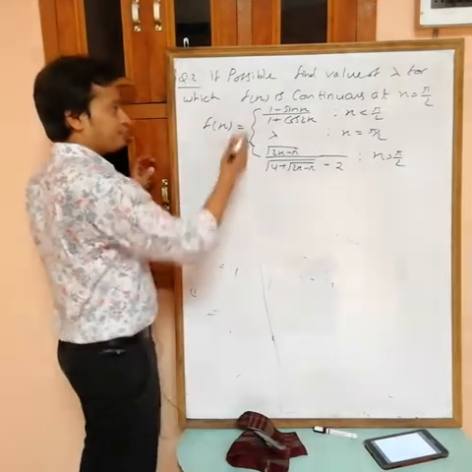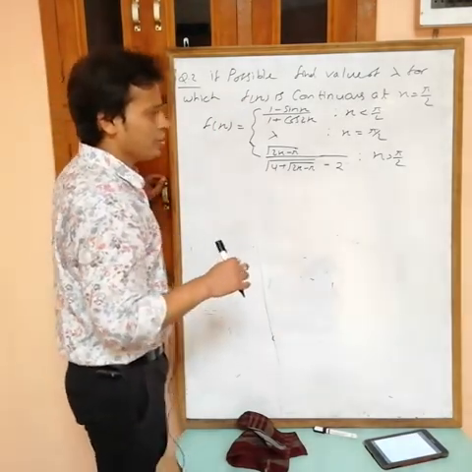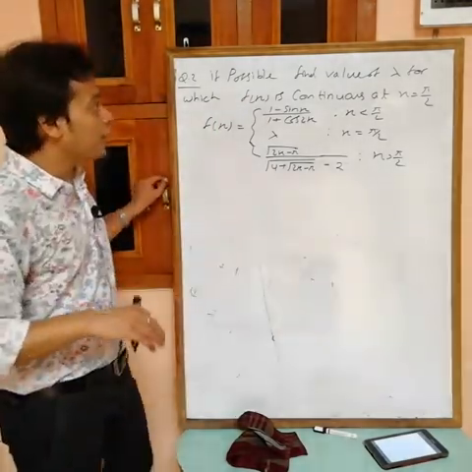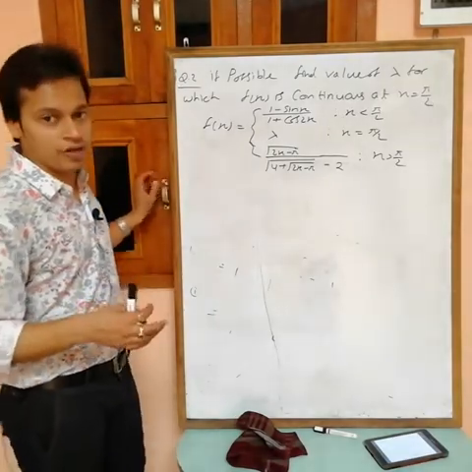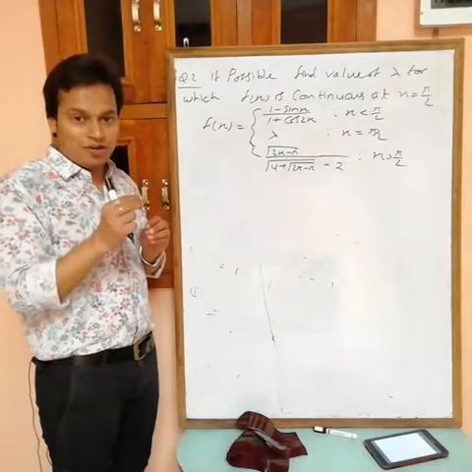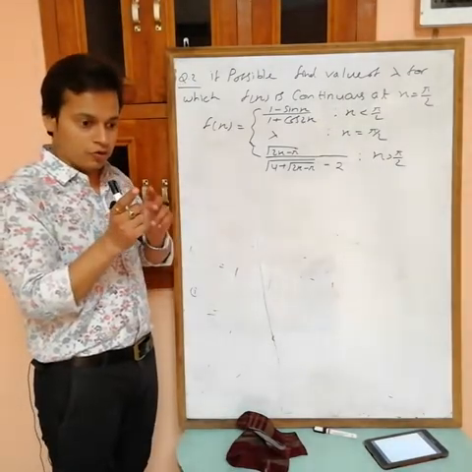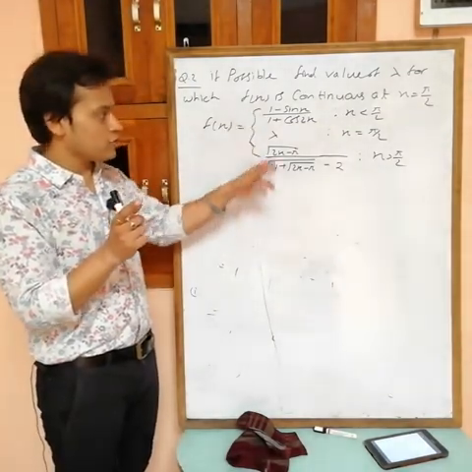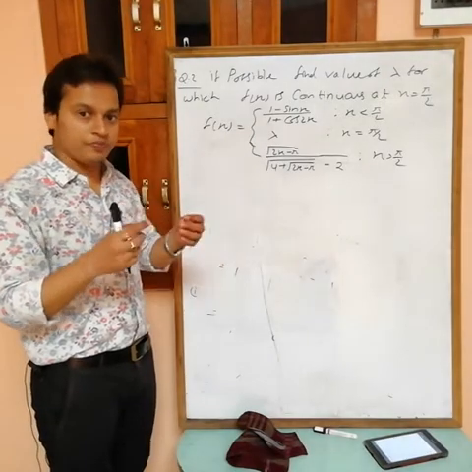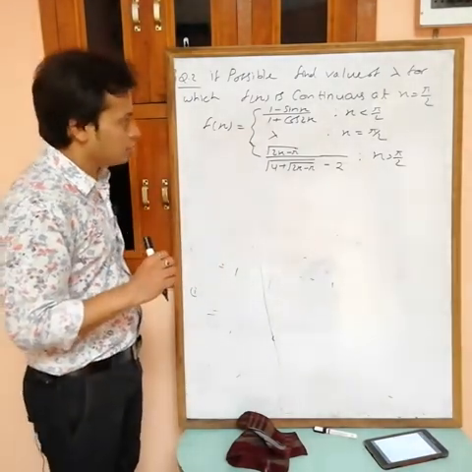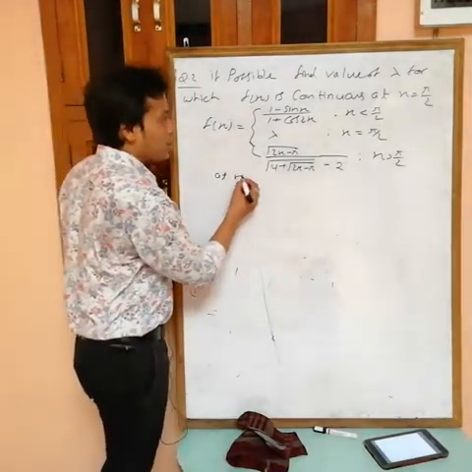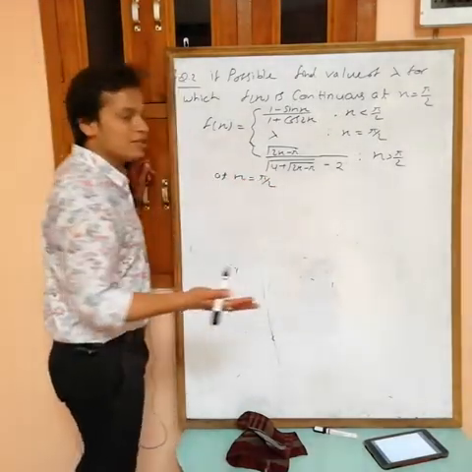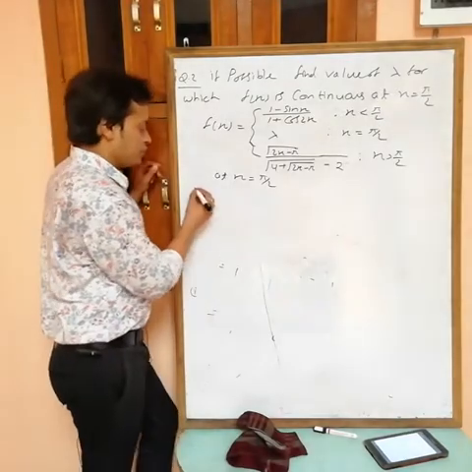So if there is any value of lambda such that LHL equals RHL equals f(pi by 2), then we can get the answer. Now at x equals pi by 2, find LHL, RHL and f(a).